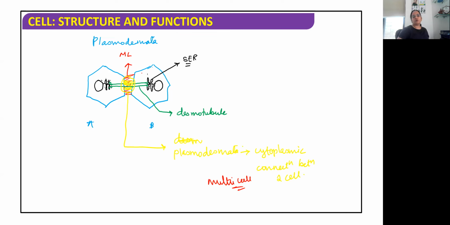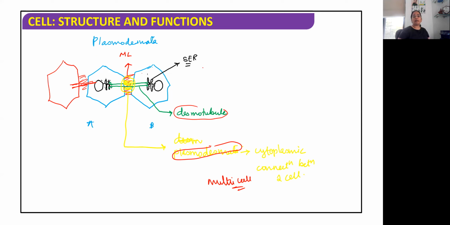Multicellular, why? Because there should be many cells so that they are connected. Again, here there will be a cell. Again, they will connect with the help of the middle lamella, and the cytoplasmic connection between these two cells is by means of this plasmodesmata. Right? The plasmodesmata and this desmotubule, the tube that forms from one cell to another cell via the